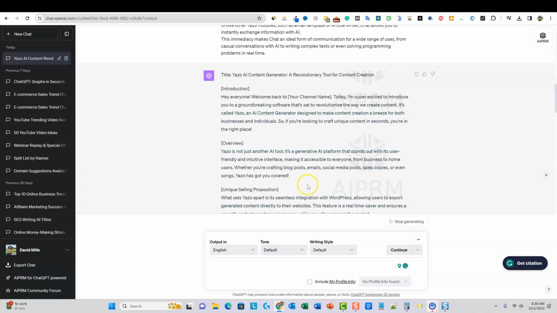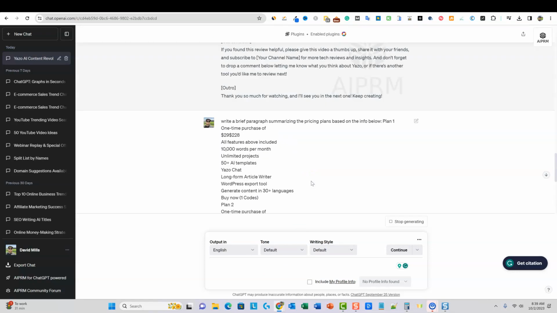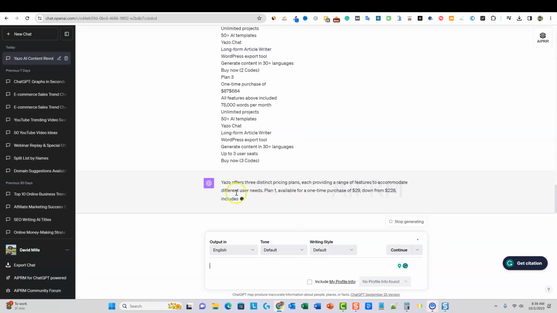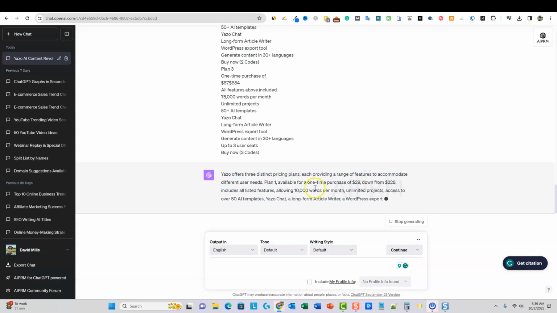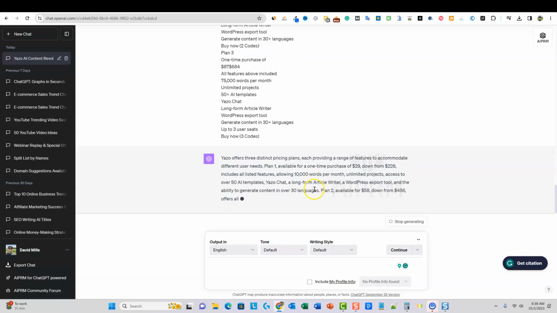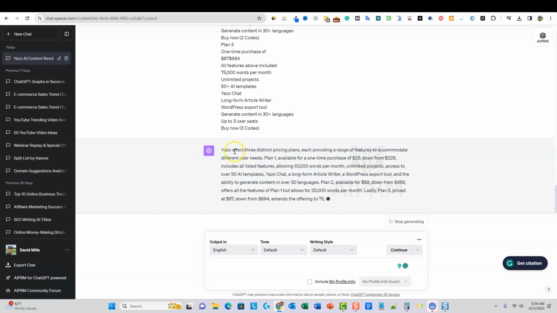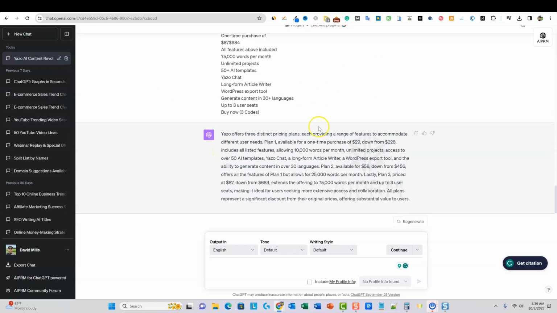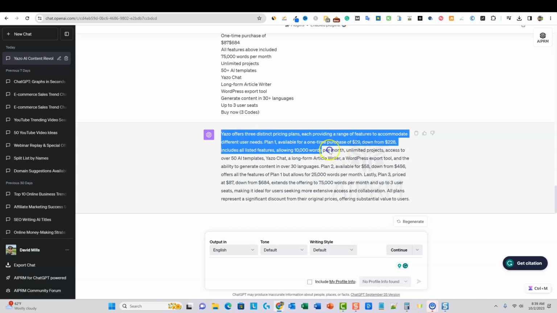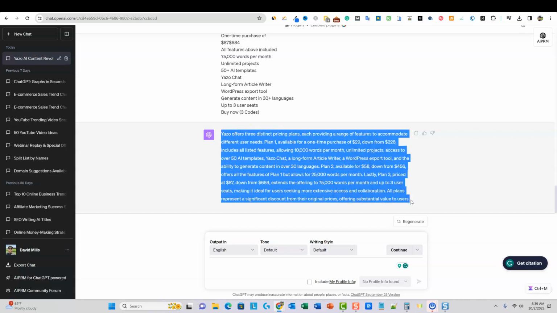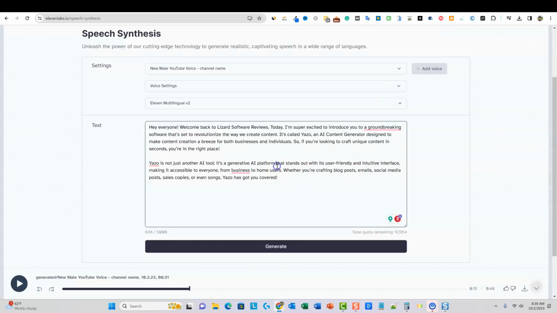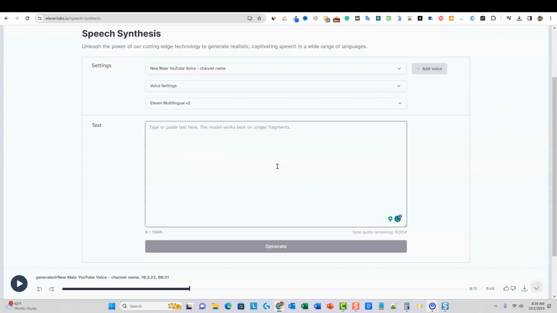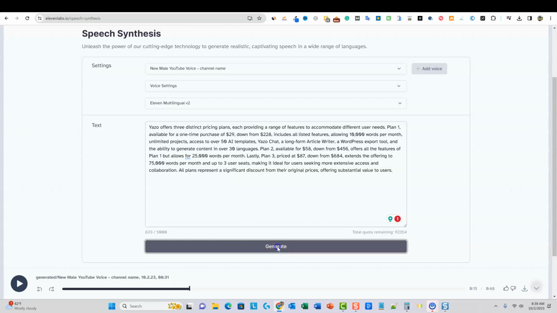Control V, enter. So now we've given it the data that it needs, and it's going to write this right here for us. And then I'm going to show you how we do this, right? So there's no excuses to not build YouTube channels when you have this amazing AI. ChatGPT is writing the script for us, and we are using a screen recorder. So I'm going to copy that. We're going to go over here. I'm going to Control A, delete, Control V, paste, and then generate with the same voice.